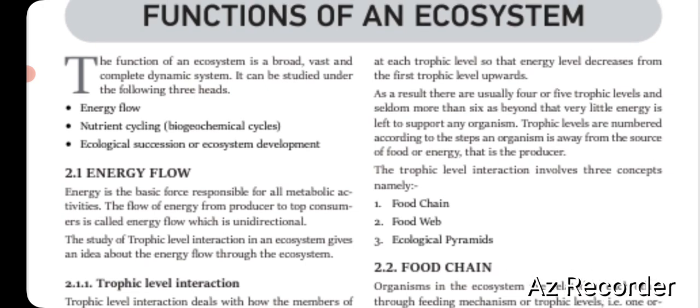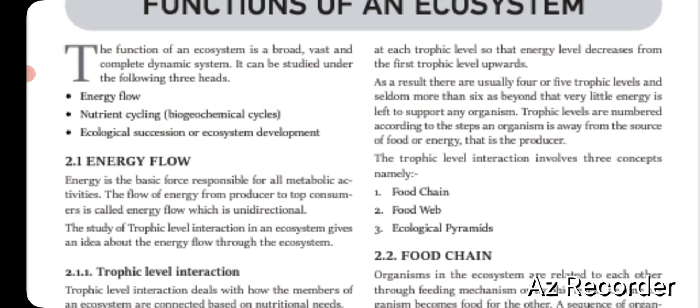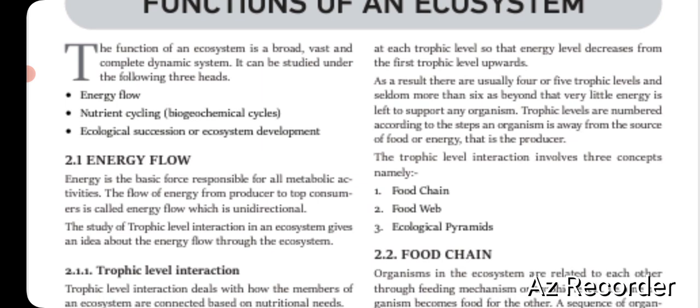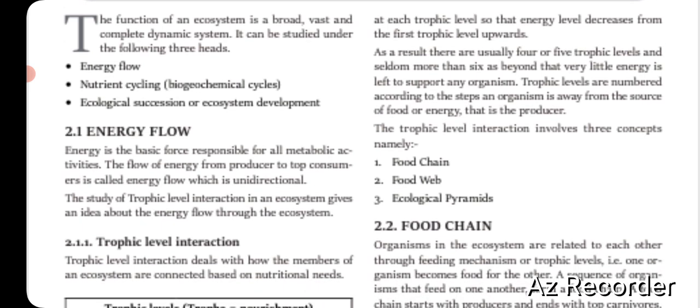So at each trophic level, some energy is dissipated, or decreased, from the lower trophic level to the higher trophic level. As a result, you always have 4 or 5, maximum 6 trophic levels. Beyond that, there is not enough energy left to further extend the chain. So trophic levels are numbered according to the steps an organism is away from the source of food or energy, that is the producer.